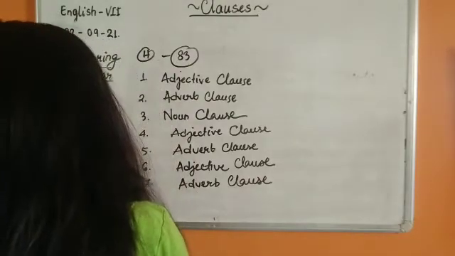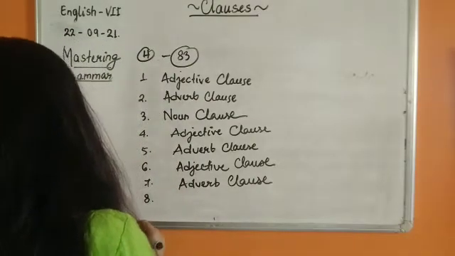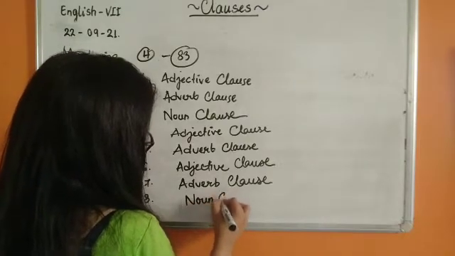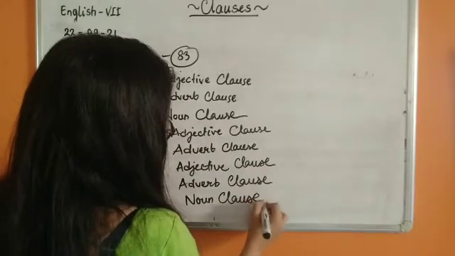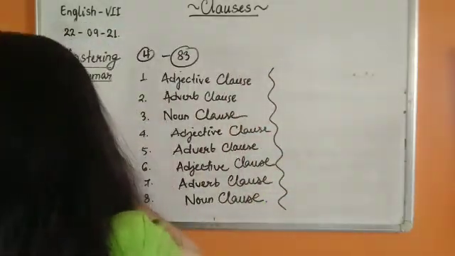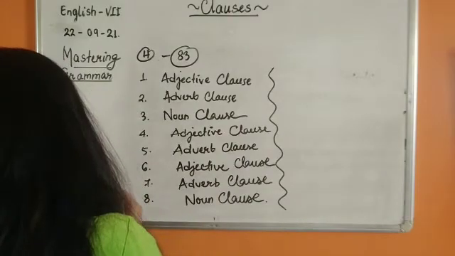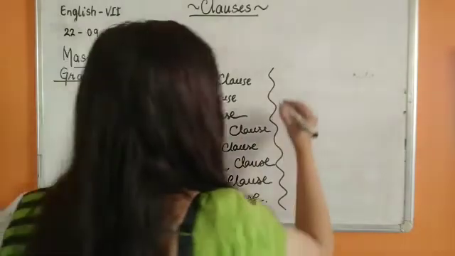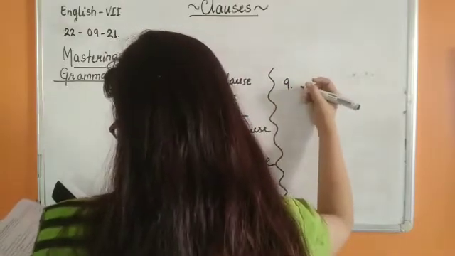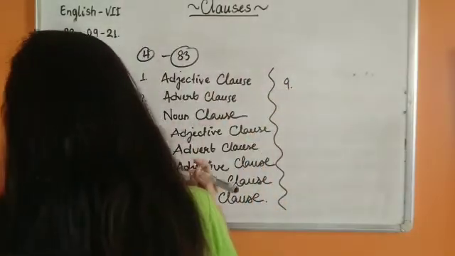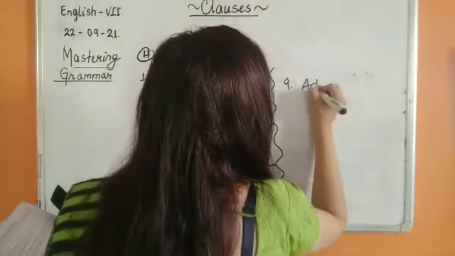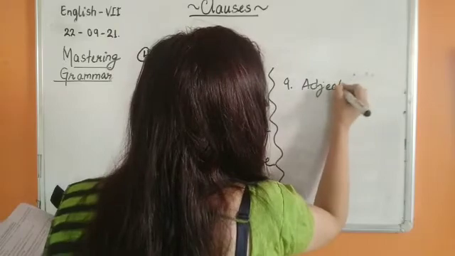The compere announced that Elena was the winner. What did the compere announce? So noun clause. When the question is being answered, we are going to use noun clause. The chief guest who gave away the prize. So describing the chief guest. Number 9. Sorry, the number 9 we missed. The picture that was drawn by Elena. So describing again the picture. So adjective clause.